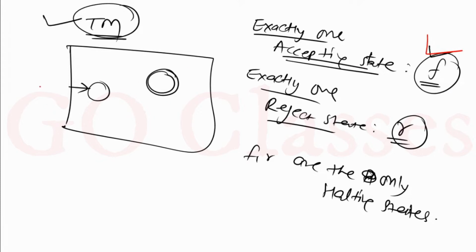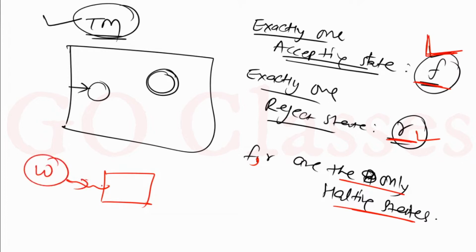If you want to accept a string, then definitely this Turing machine will have to enter into f. If you want to reject a string, then your Turing machine will have to enter into r. And remember, f and r are the only halting states. What it means is that all the remaining states are basically looping states. If you are running this Turing machine on a w, and on this w the Turing machine enters into f, remember this f is a halting state. Once you enter into f, you can never go out, and the computation will immediately halt.